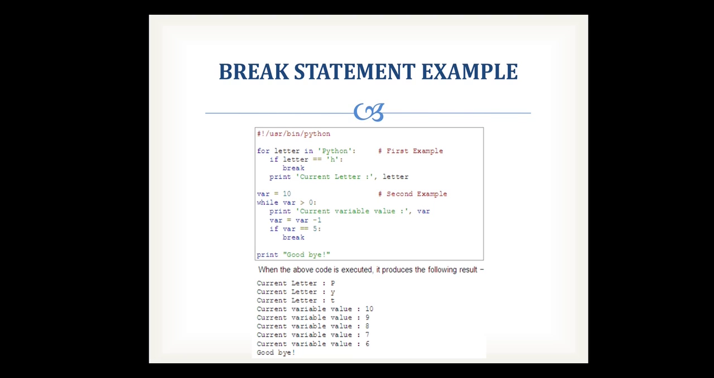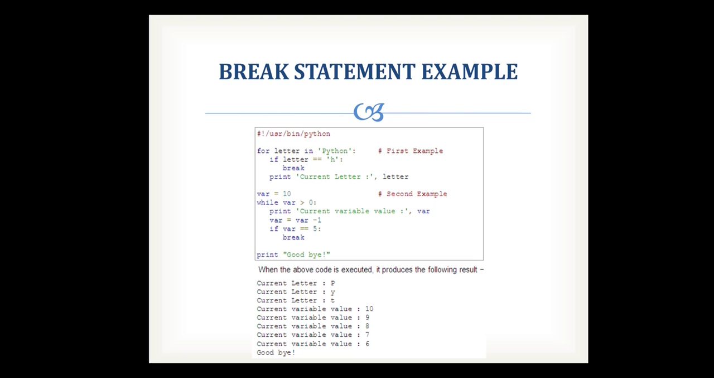In the second example, the loop is going to run from 10 to 1, but when the value is equal to 5, it is going to break. So here your output is there. In the first for loop, it is directly going to print pyt. When it recognizes that the letter is H, it is directly going to break the loop.